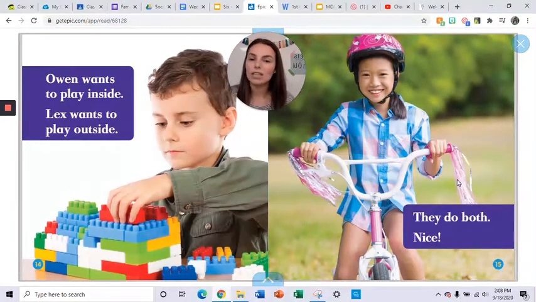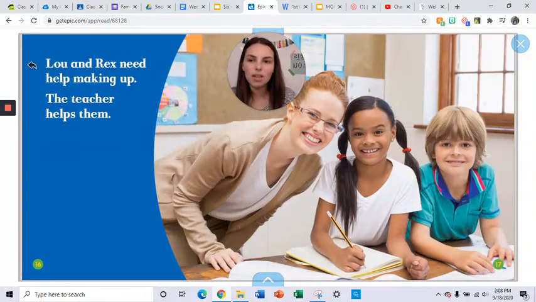Good. So you're already thinking of ways to resolve conflicts. They can do both. Spend a little time inside and a little time outside. That's a good resolution.